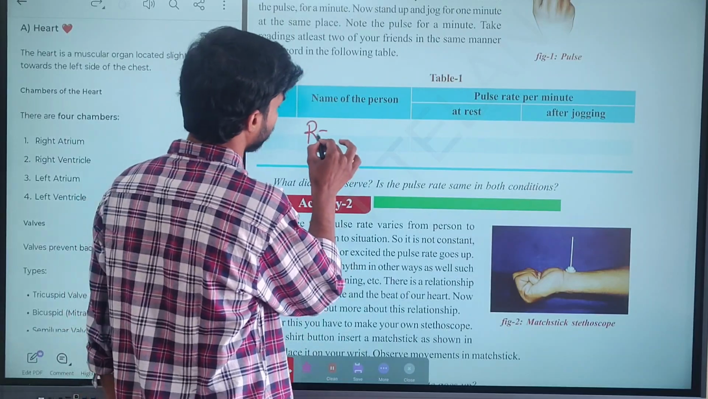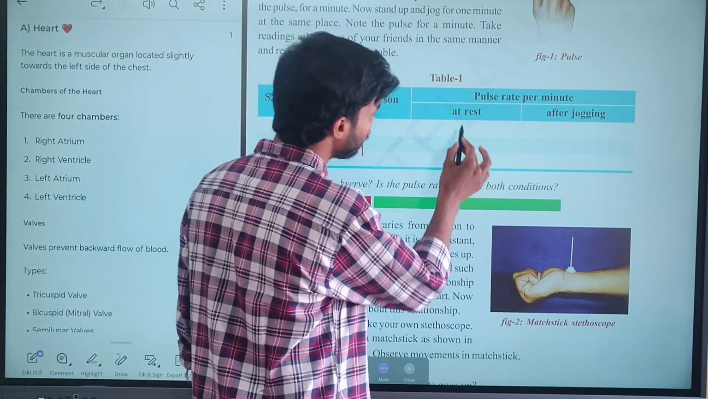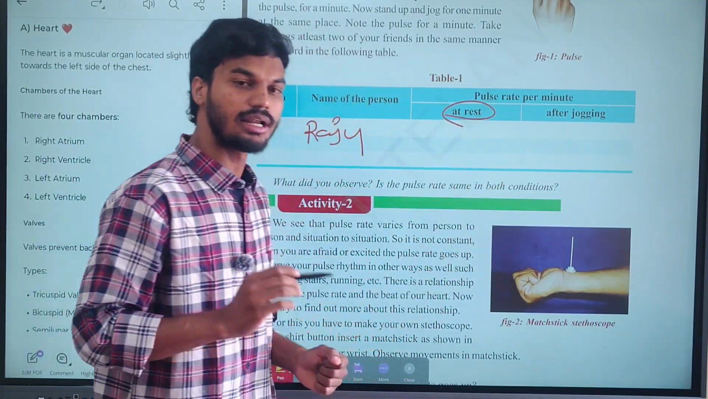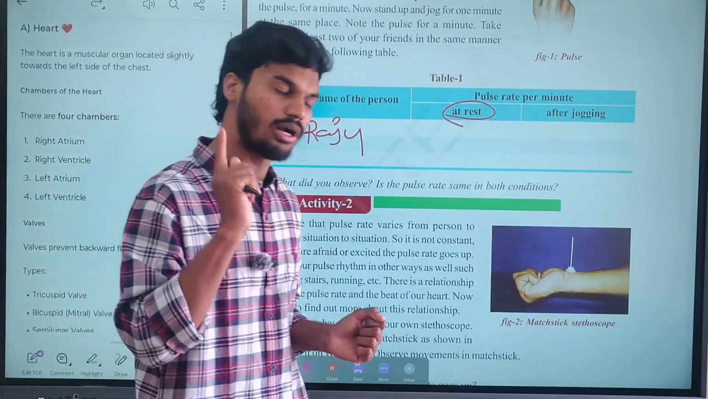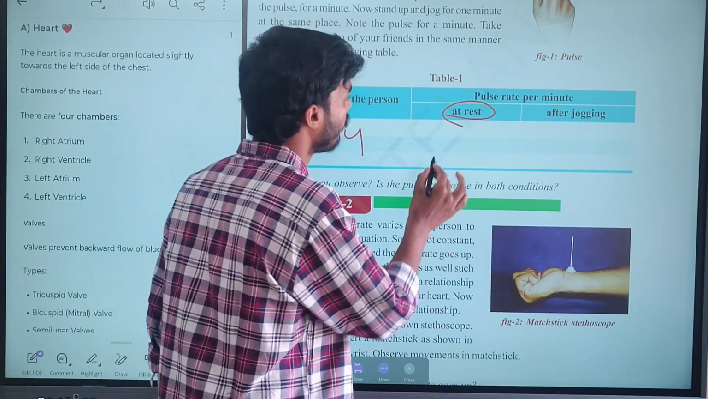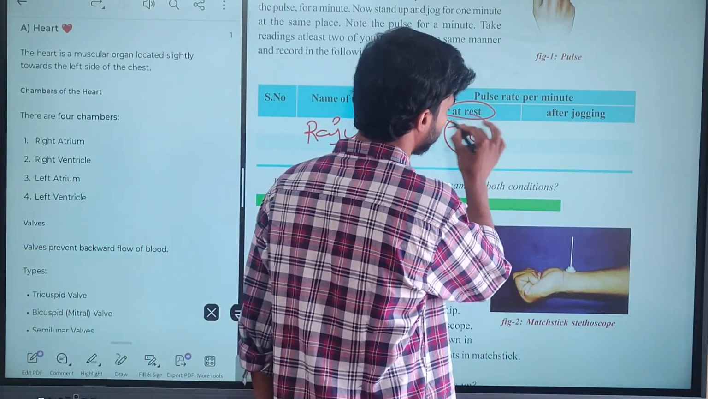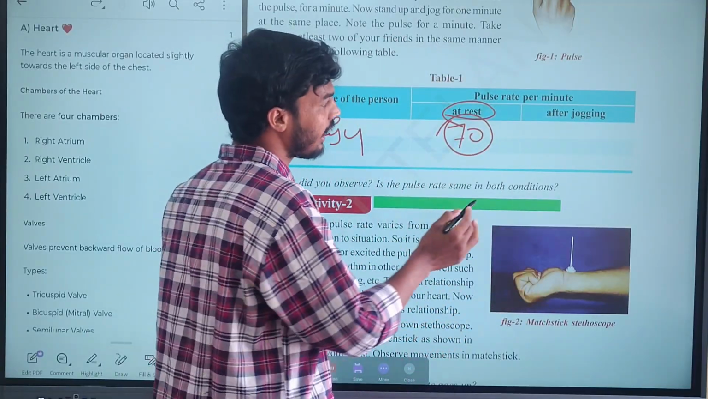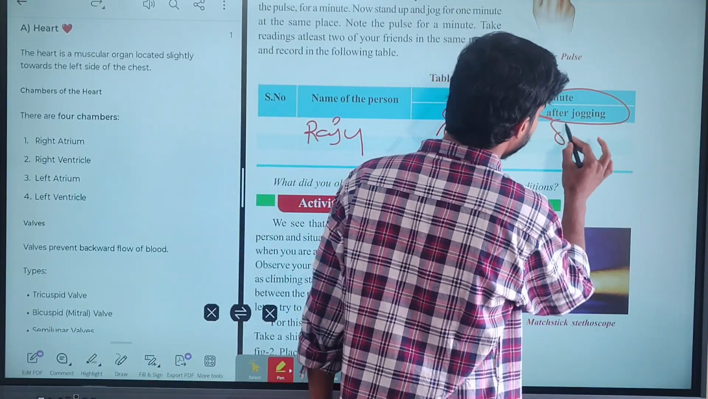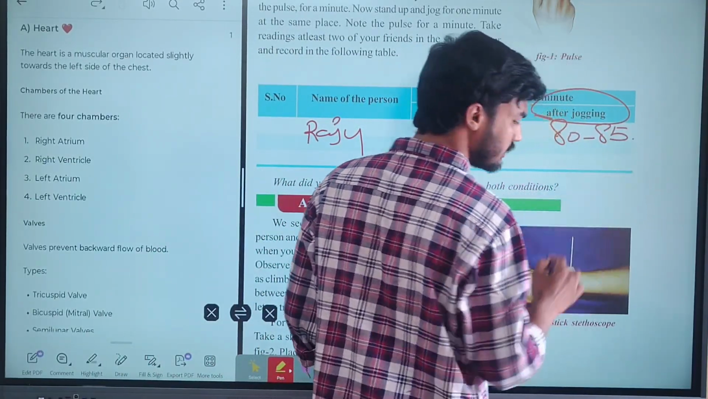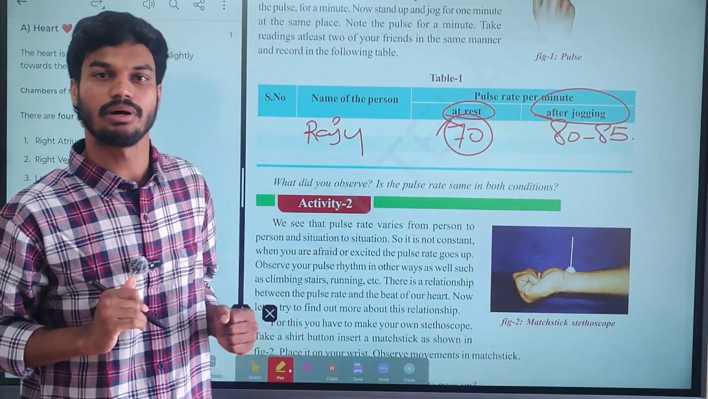At rest position means normal position. Try to count the pulse rate per 1 minute. In 1 minute, how much pulse rate are you getting? For example, take 70. Per minute I am getting 70, and after jogging you will get 80 or 85. It changes from person to person.